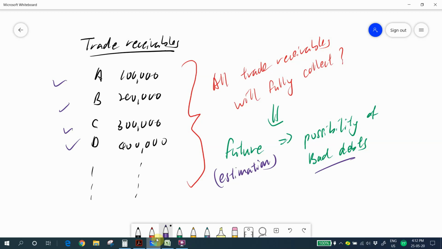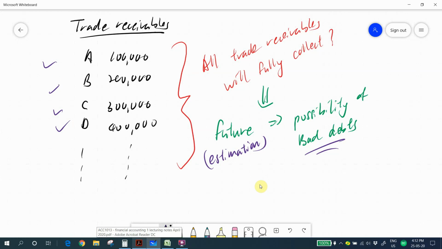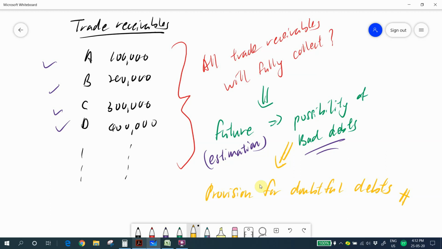So you have a possibility of bad debts. When you apply this possibility of bad debts, this is known as provision for doubtful debts.